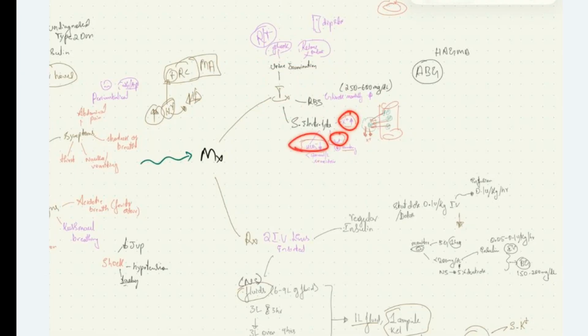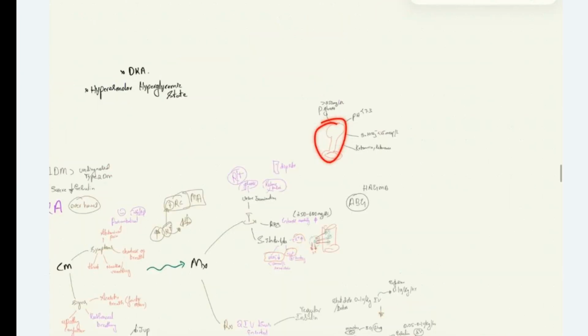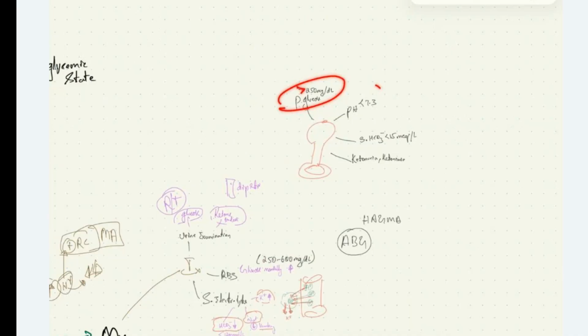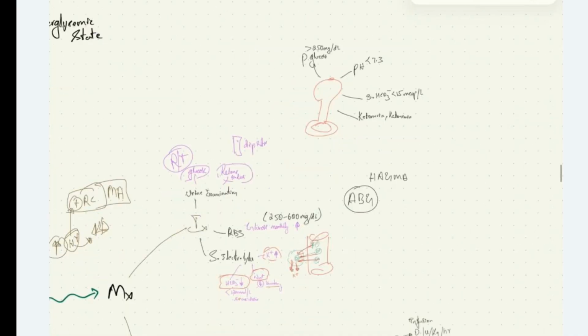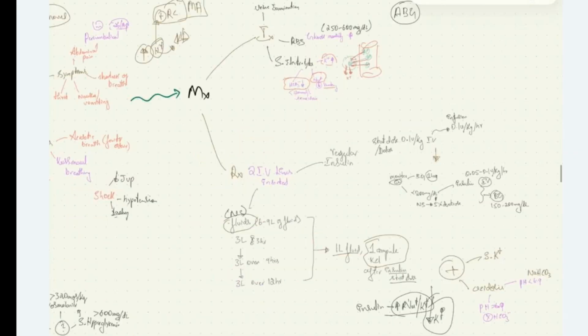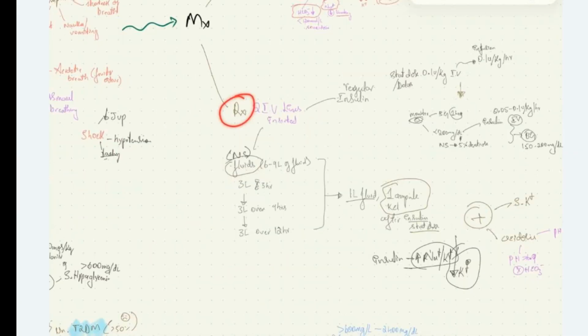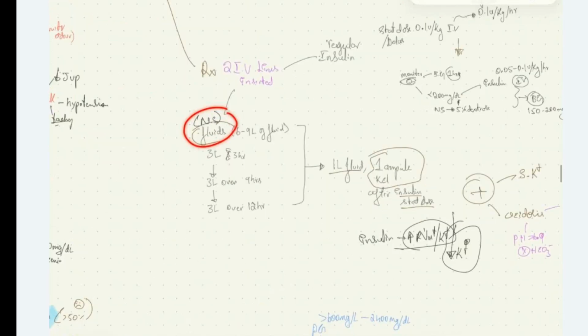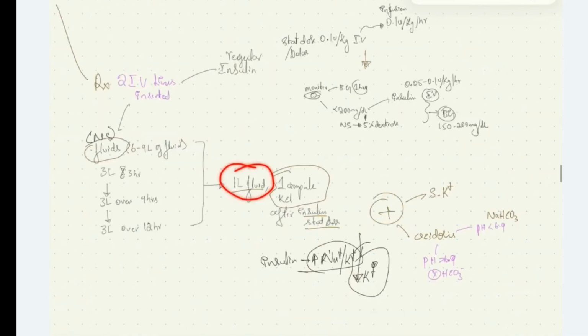The diagnostic criteria is plasma glucose level more than 250 milligram per deciliter, pH less than 7.3, serum bicarbonate levels less than 15 milliequivalent per liter, and the patient will have ketonuria and ketonemia. Then we saw the treatment. We'll insert 2 IV lines. On one we give NS and on another we give regular insulin. In that, we replace 3 liters in first 3 hours, followed by 3 liters in next 9 hours, followed by 3 liters over next 12 hours. After 1 liter of fluid, we'll give 1 ampule of KCl after insulin stat dose.